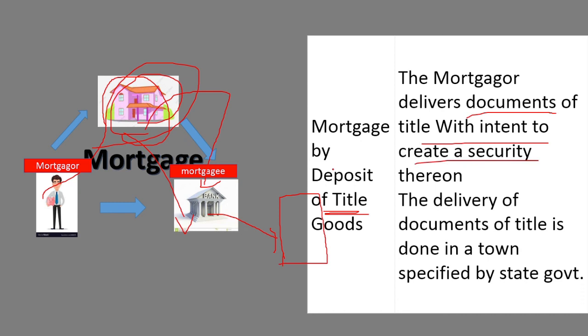So here a security is created; the title deeds are the security we have taken. Then in a state government, the delivery of documents of title is done in a town specifically notified by the state government. The rules are mentioned by the state governments only, because all the banks approach the court and get the attachment order for this property. So that is a mortgage by deposit of title deeds.